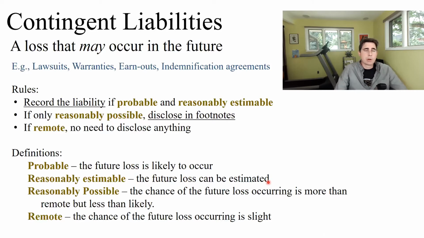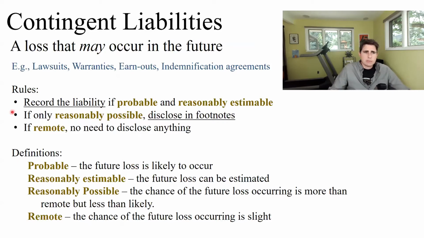What do we mean by record a liability? Well, we mean credit a liability account, and then the debit would be to a loss account on the income statement. So when do we need to recognize a loss on our income statement and reflect the liability on our balance sheet? Well, we need to do that when the future loss is probable and reasonably estimable.